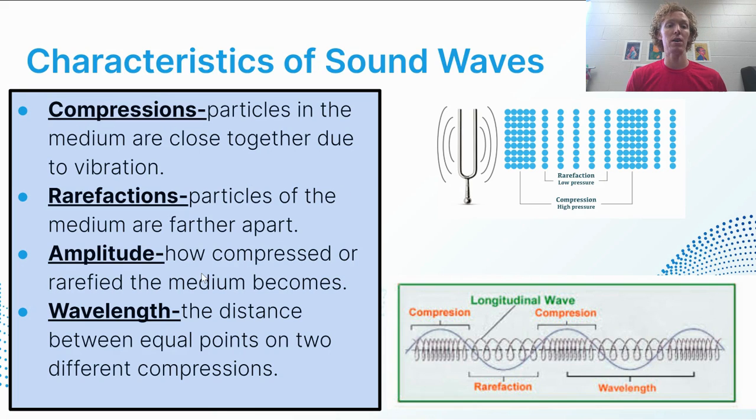Amplitude is how compressed or rarefied the medium becomes. So the larger the amplitude, the louder the sound, because there are more compressed particles and more spread out particles, because you're putting more energy into the wave. And then lastly, the wavelength is going to be the distance between equal points between different compressions. If we take a look down here at the slinky, notice that we look at identical points in the wave. The slinky is compressed here and it's compressed over here. So that's going to be our wavelength, or the distance between two equal points within a longitudinal wave.